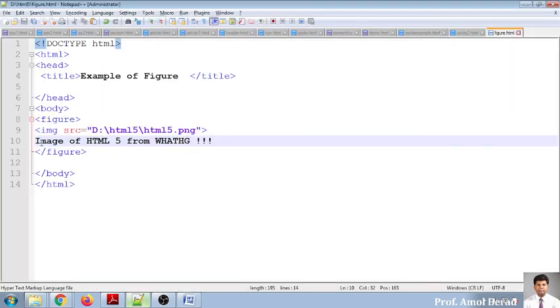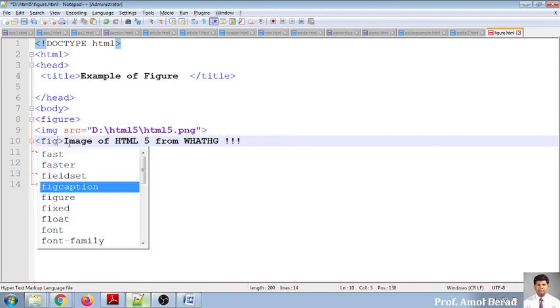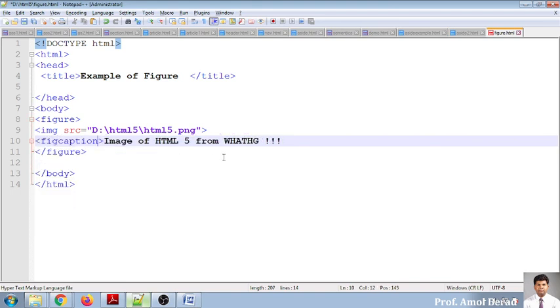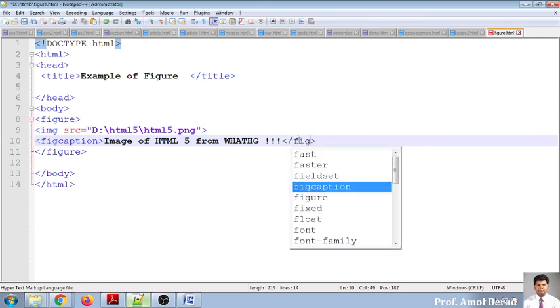For that purpose, the other element that we use is figcaption. We write this into figcaption, and this is double-ended, so we need to close it as figcaption. I'm saving it and refreshing it, and automatically the name will appear immediately after the image. So that's it. It is image, what is called a figure, and figure caption.